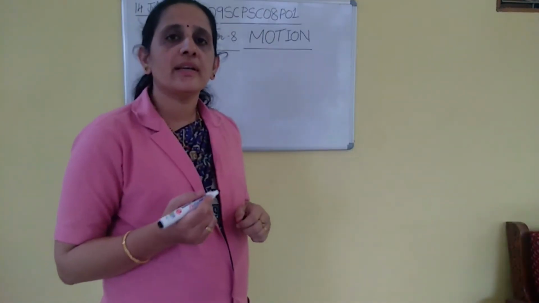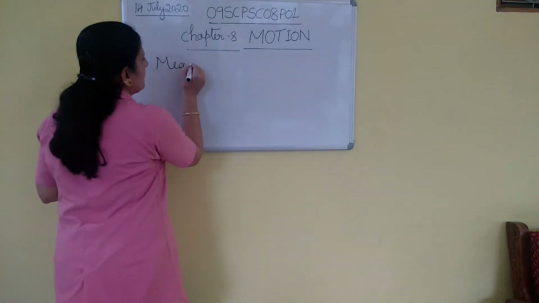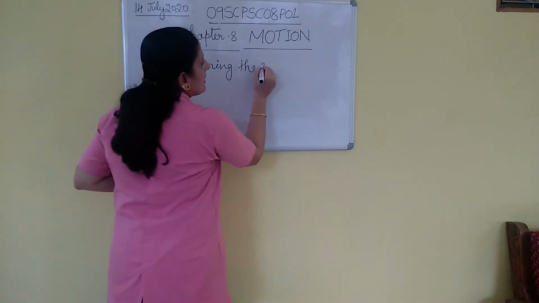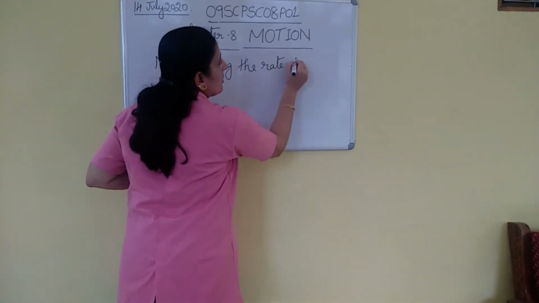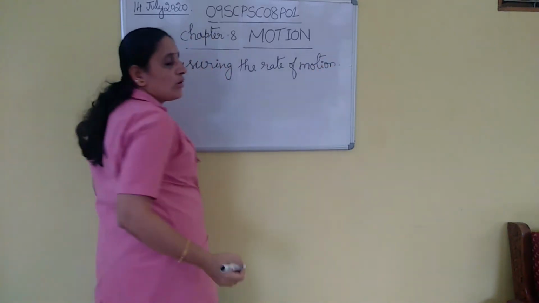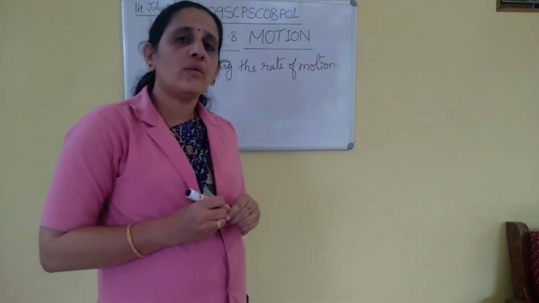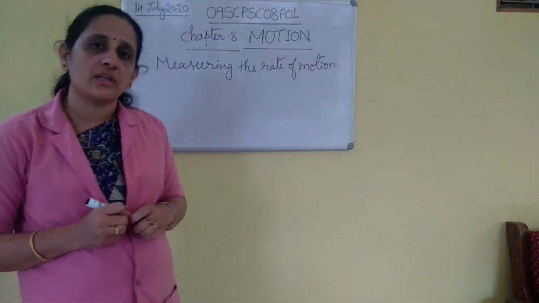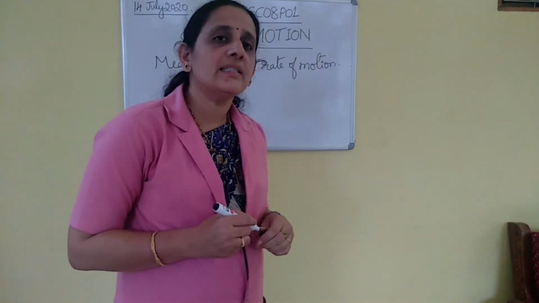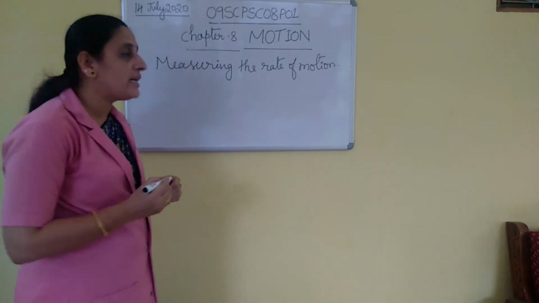How to measure the rate of motion? See, some objects may move fast and some objects move slowly. How can you measure the rate of motion? Here we have to learn one more physical quantity, that is speed. We measure the rate of motion by speed.